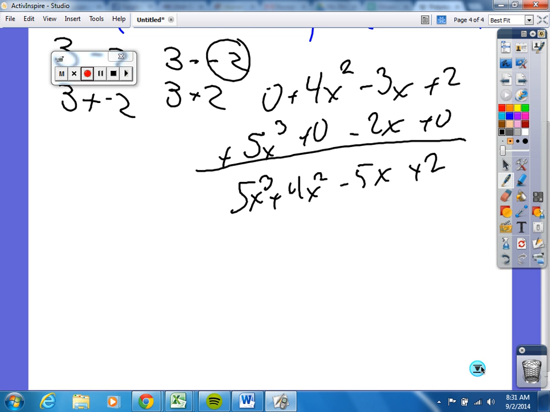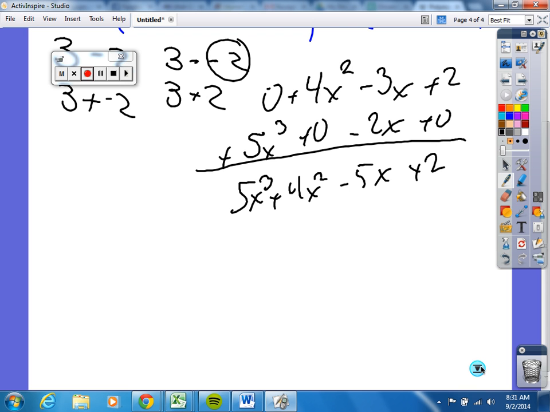Now if this was x cubed and x cubed, then I could combine them because they're like terms. But this is x cubed, this is x squared, these are x's, they're describing different things. Like I said the other day, it's like 5 apples plus 4 bananas minus 5 cherries. I don't know. You get what I'm saying? I kind of classify them as something else.